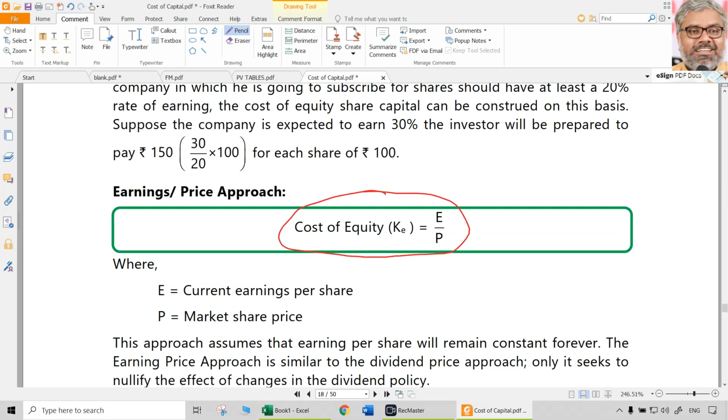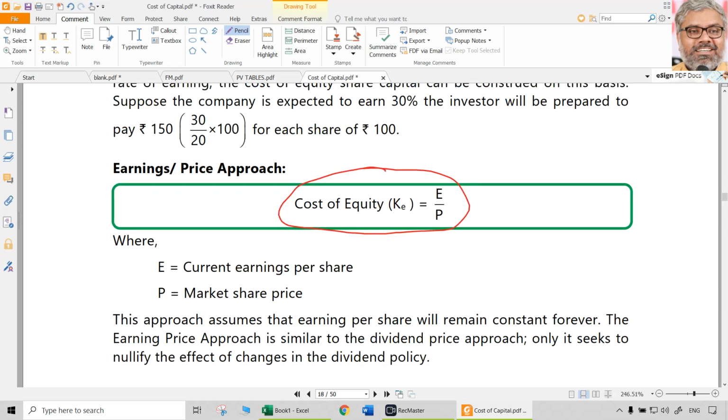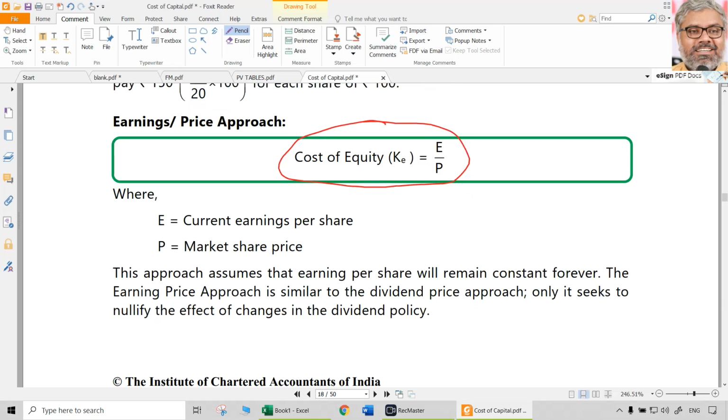EPS by MPS. So earlier in case of dividend yield it was DPS by MPS, dividend per share by market price per share. Now earnings per share divided by market price per share. Of course, only point of difference here is the context of application in case of ratio analysis will be analysis of the past, what has already happened. But here it will be about future.